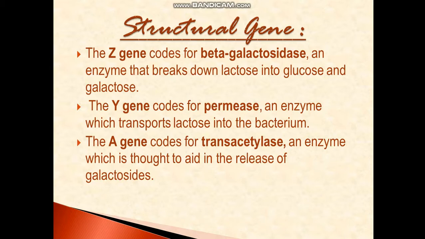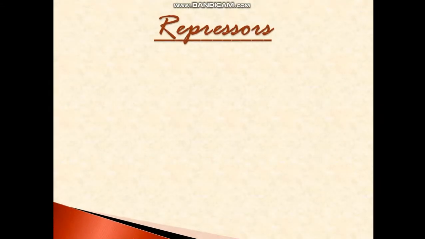So you just need to learn: LAC Z codes for beta galactosidase, LAC Y codes for permease, and LAC A codes for transacetylase. That's it. Now coming back to repressors.